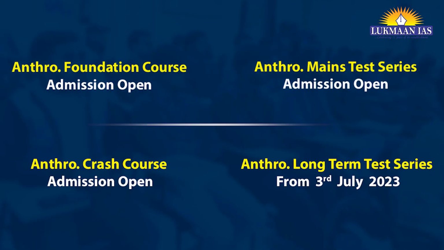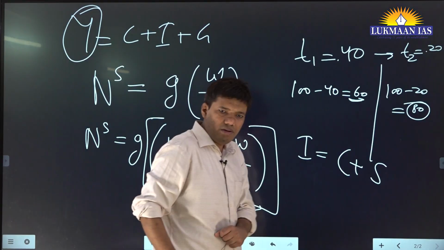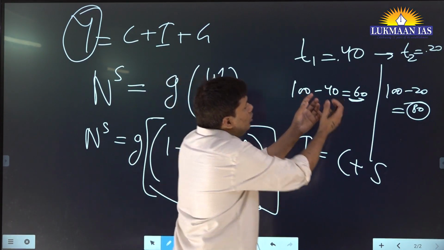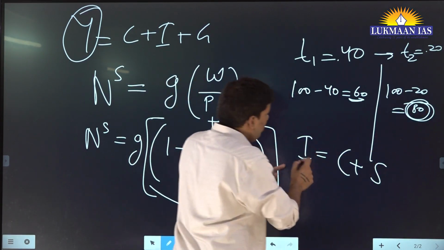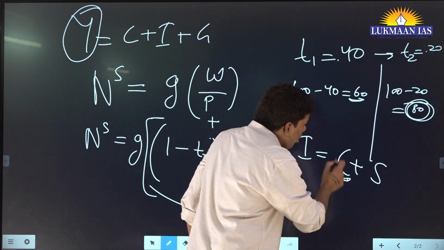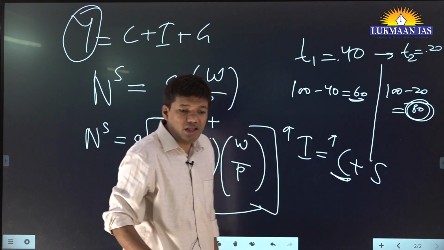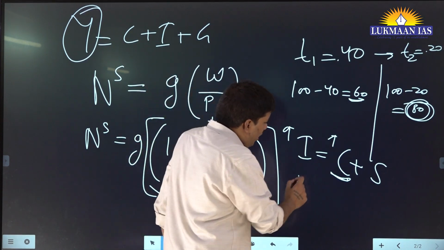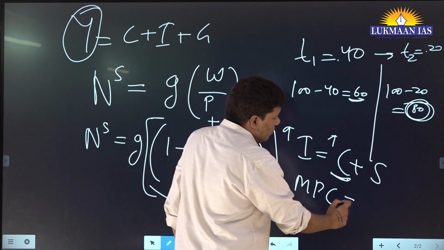And let's say somebody has 100 rupees income. So either they will consume or they will save. And due to this reduced taxation, labor's income has increased. Any problem here? So accordingly, their consumption will also increase, and how much consumption will increase will depend upon the marginal propensity to consume.